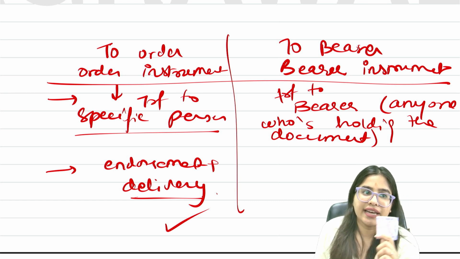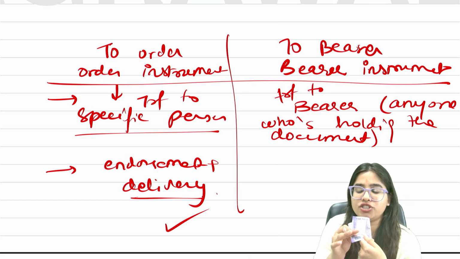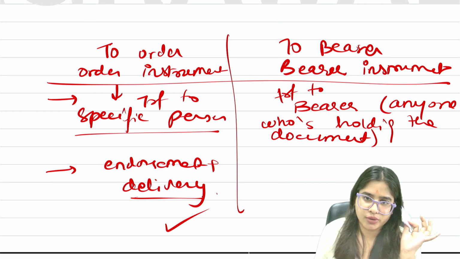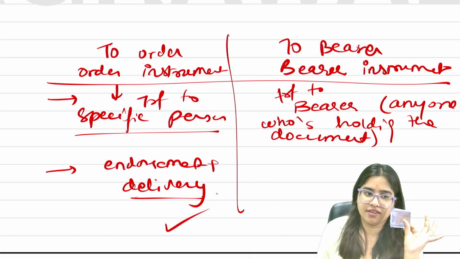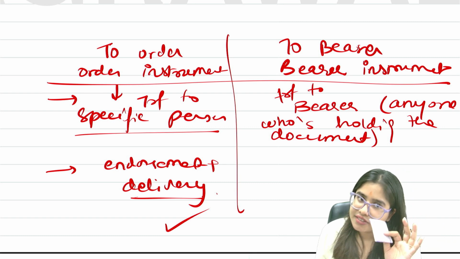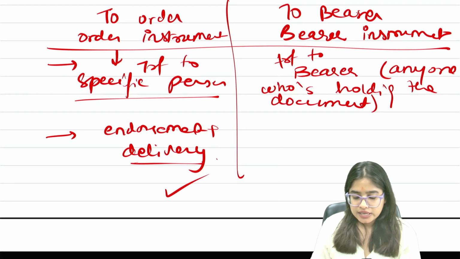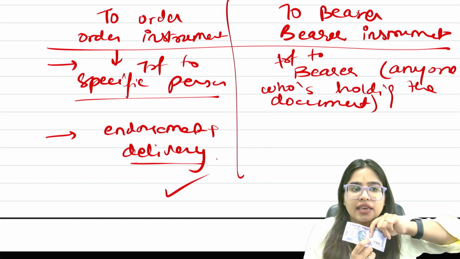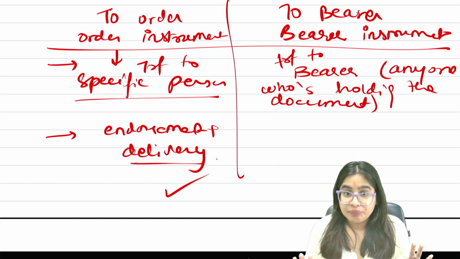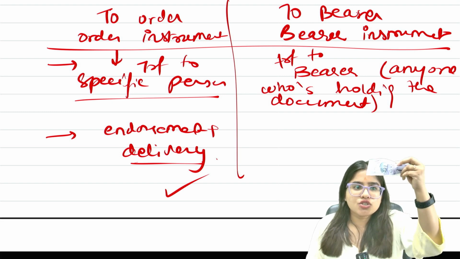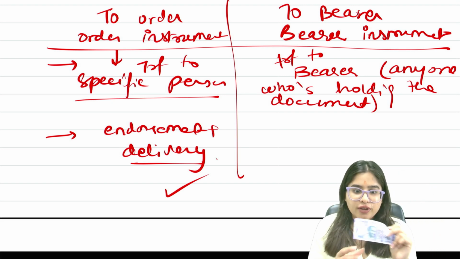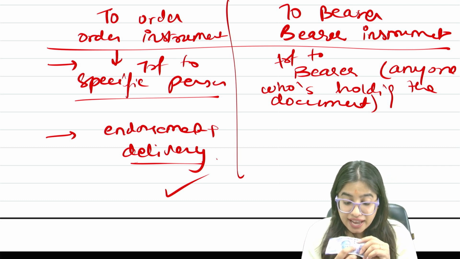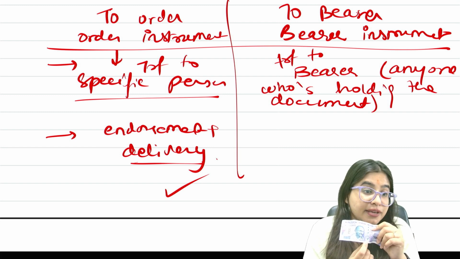Are you understanding? For example, here it's mentioned pay to bearer. Pay to bearer means anyone who's holding this will be entitled to get the 100 rupees cash. Are we clear with this? That's a bearer instrument. Now, guys, while making the bearer instrument, first the person who's making it has to sign. Even this instrument will be legal only if it is signed. If there is no government sign, that means it's a fake note. It has to be signed and stamped by RBI.